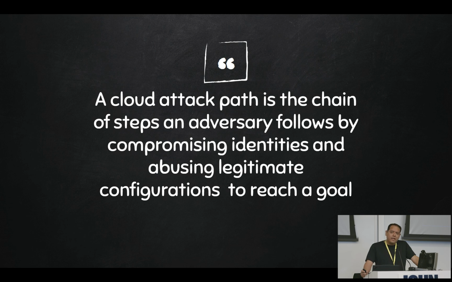I'm not talking about vulnerabilities or 0 days or exploits. We're talking about legitimate identities, legitimate permissions, and targets and resources with these identities. An attacker identifies those after compromising one and navigates those attack paths to achieve a goal, which could be to exfiltrate emails, read a database, or install ransomware.